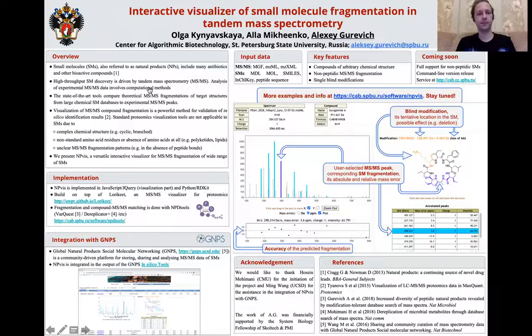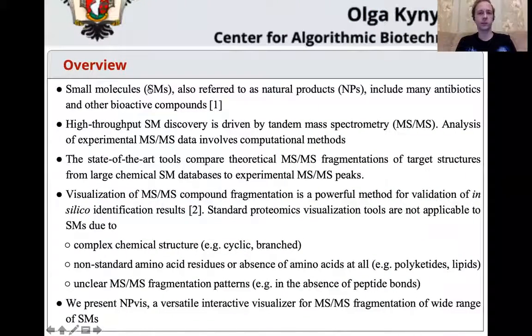MS/MS data. Small molecules, also called natural products or secondary metabolites, are tiny but precious compounds for industry and medicine. For example, penicillin and many other antibiotics are small molecules.